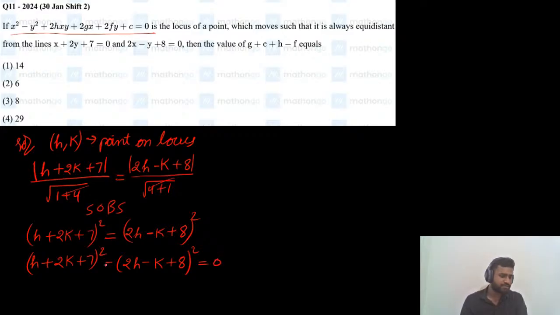Now apply the a square minus b square formula. What is the a square minus b square formula? It is a plus b into a minus b. So a plus b: h plus 2h is 3h, 2k minus k is k, and 8 plus 7 is 15.